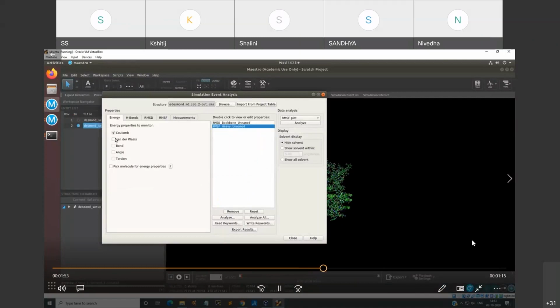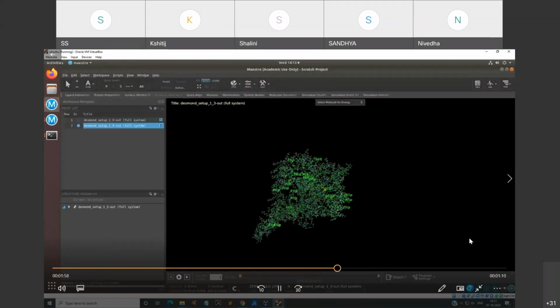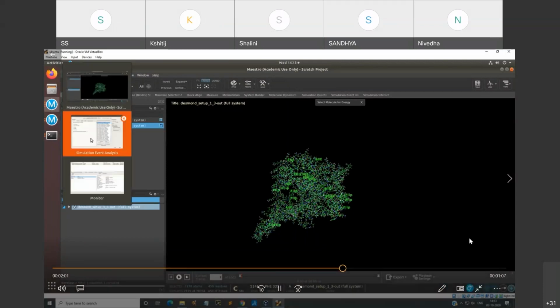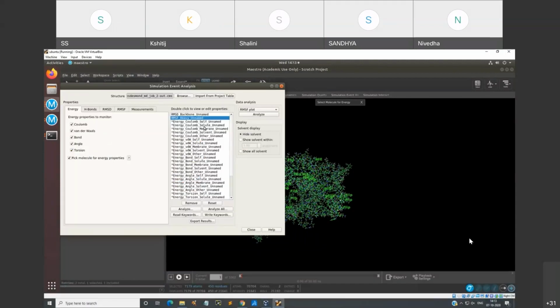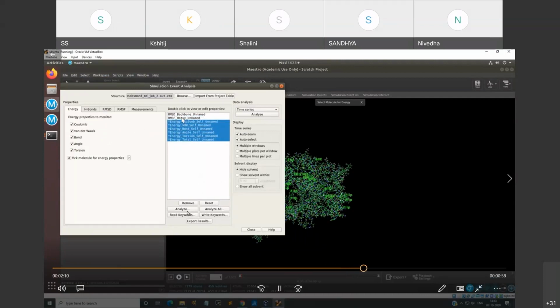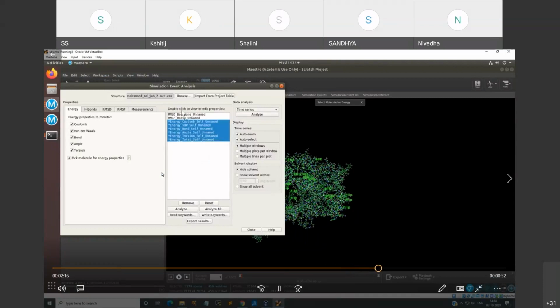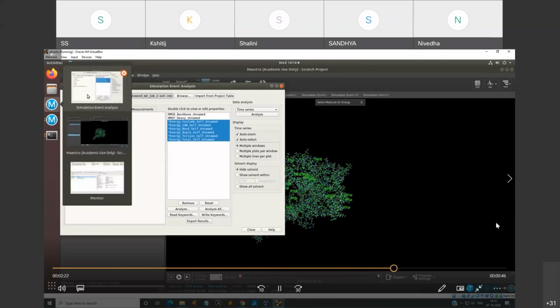And in terms of energy properties, you can have van der Waals bond, angle, torsion, improper dihedrals, the Coulomb's forces of interaction, which again you can save in terms of energy parameterization. So whatever is there, you have to double click on the edit properties over here. We did it for RMSD, RMSF. Now we are doing it for Coulomb's, van der Waals bond, angle, torsion. We will analyze the result and run, and we'll get the total plot that you have seen in the simulation event analysis of this particular biomolecule.